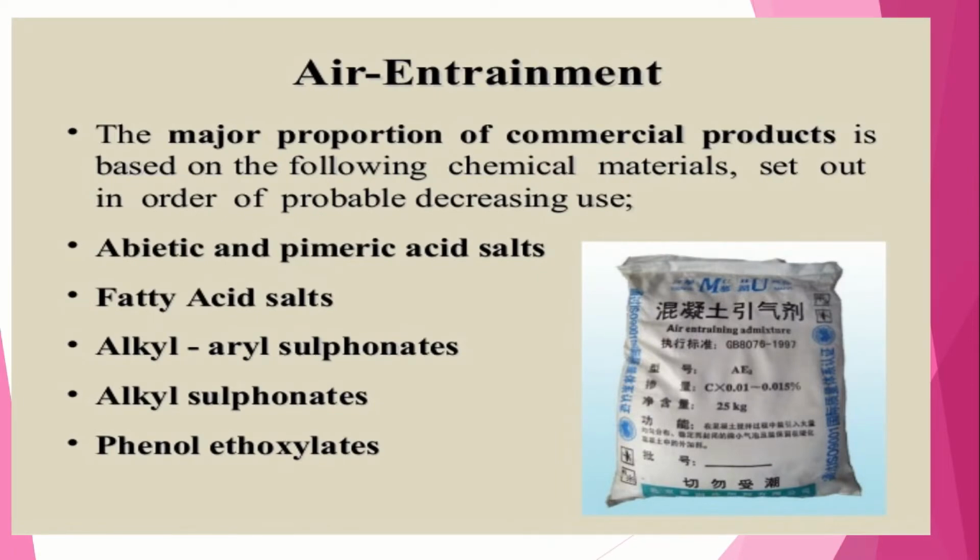Air entrainment: the major proportion of commercial product is based on the following chemical materials, set out in order of probable decreasing use. These basically include abietic and pimaric acid salts, fatty acid salts, alkyl aryl sulfonates, alkyl sulfonates, and phenol ethoxylates.